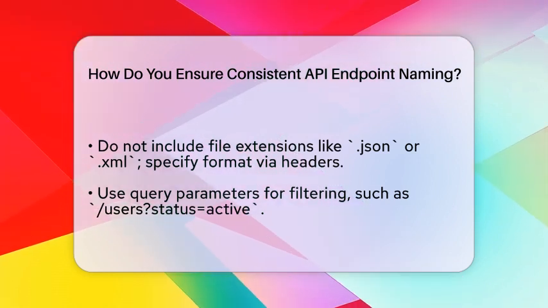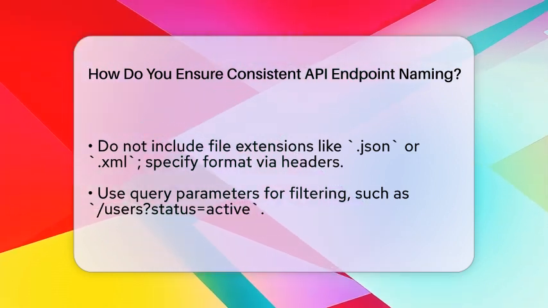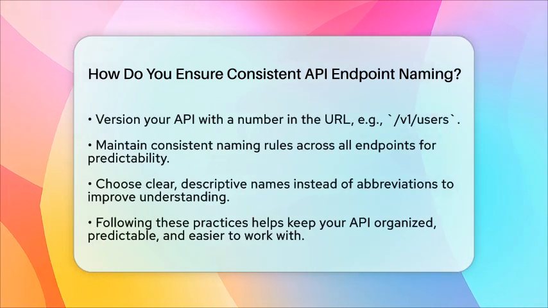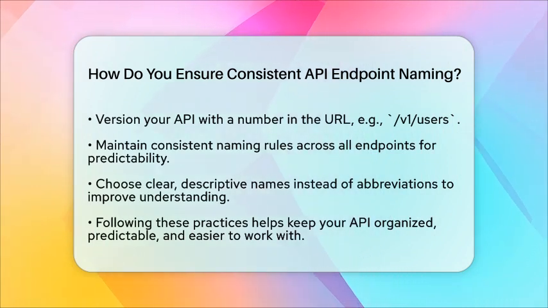Maintain consistency across all endpoints. Use the same naming rules everywhere: plural nouns, hyphens, lowercase, and simple structure. Consistency helps developers predict endpoint names and reduces mistakes.